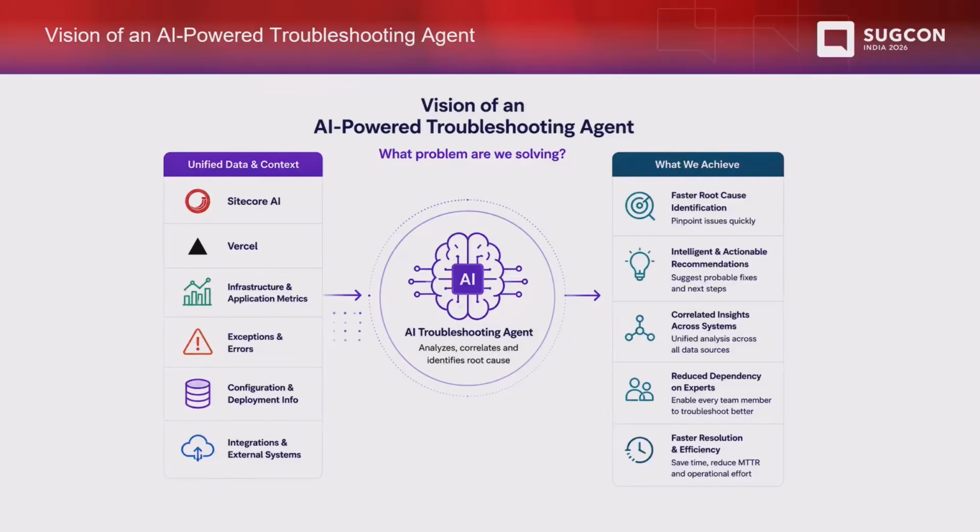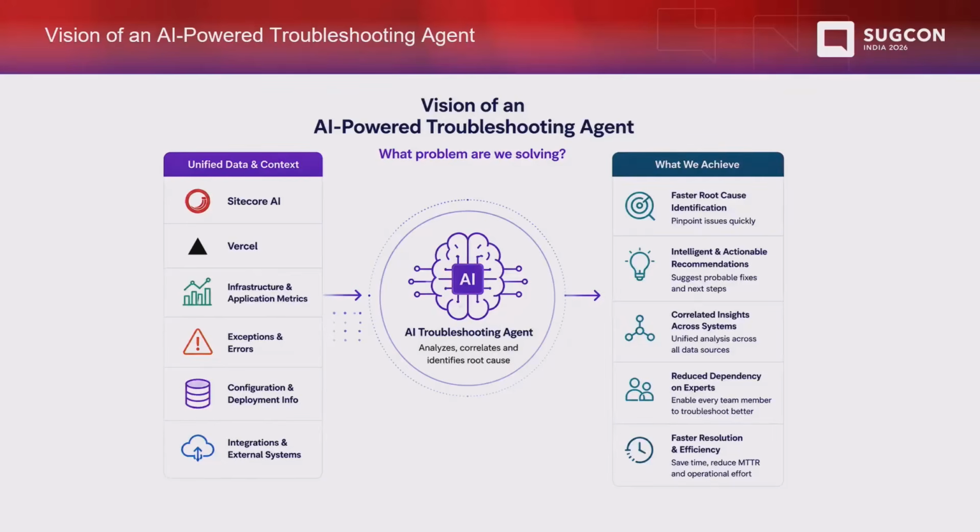The goal is pretty simple. We want to convert large volumes of logs into insightful recommendations. That's what we are trying to achieve. Let AI do the hard lifting: analyze the different logs, correlate the systems, identify the root cause, and provide us the right recommendation. That's mainly what the vision is here.